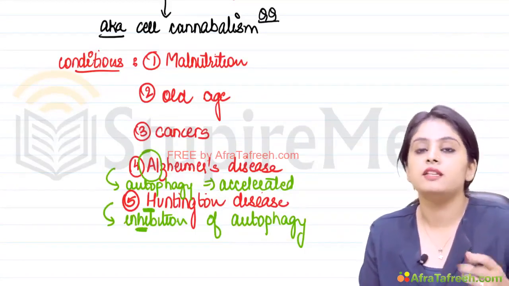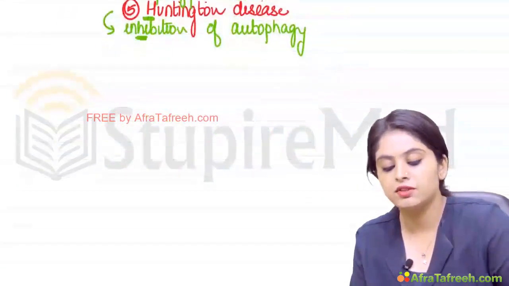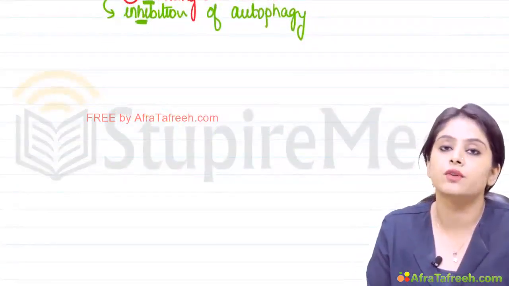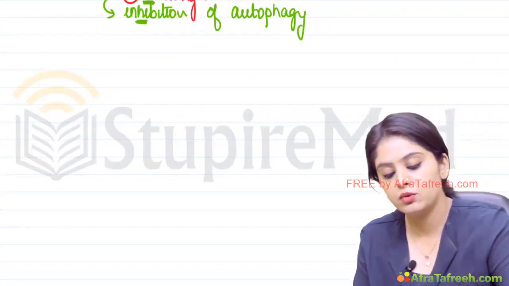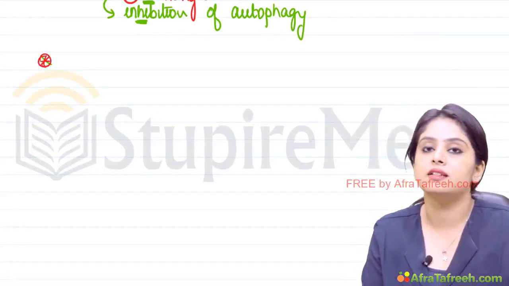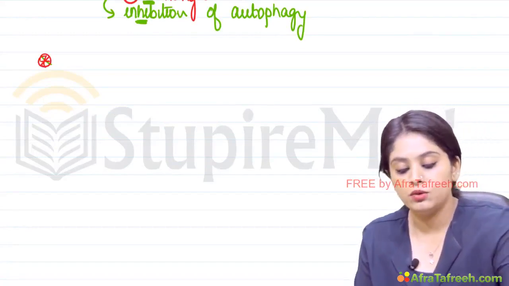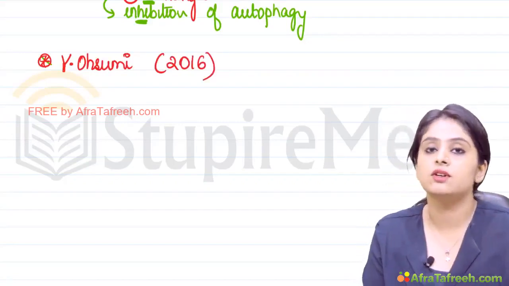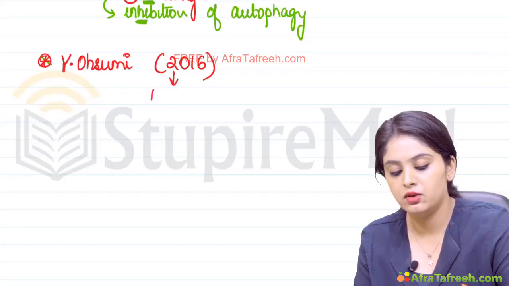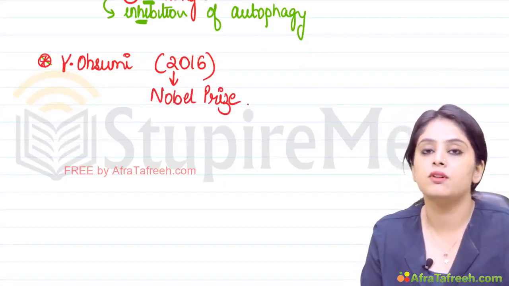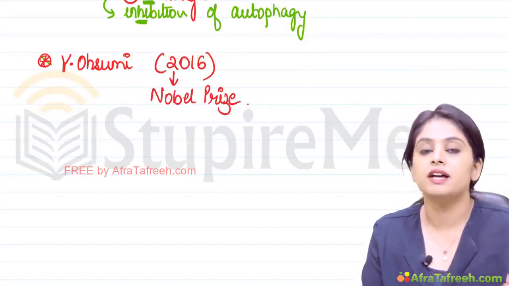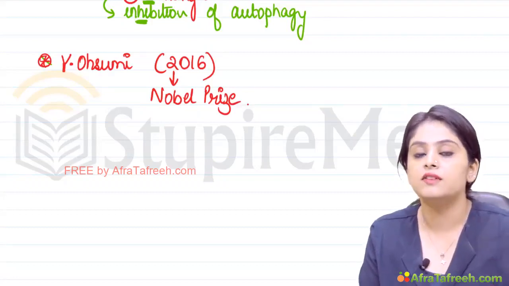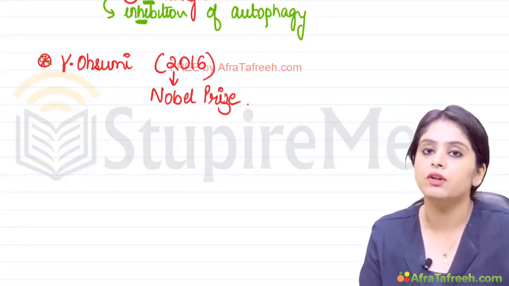Now students, since this is a very recent concept, the examiners for the recent concepts tend to also ask you questions on the scientist. So before we go on to the actual mechanism, we must understand the historical aspect. So there was a scientist named Y. Osumi who in 2016 received a Nobel Prize for this. Students, please note that such questions where scientists are involved are very favorites with the AIIMS examiners. Y. Osumi in 2016 discovered this and also received a Nobel Prize for autophagy.